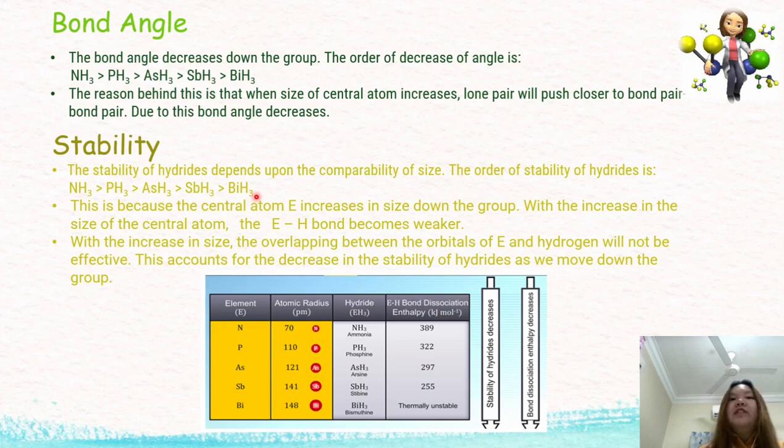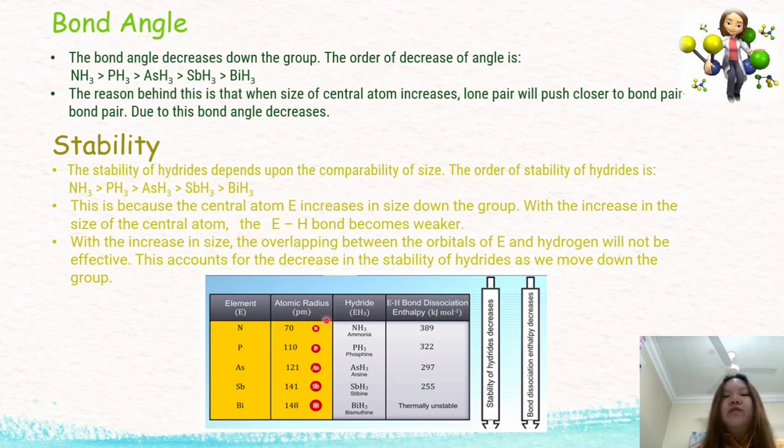The stability of hydrides depends upon the comparability of size. The order of stability of hydrides is, we start from ammonia, which is the most stable, and we end with bismuthine, which is the most unstable. This is because the central atom E increases in size down the group. With the increase in the size of the central atom, the E-H bond becomes weaker.